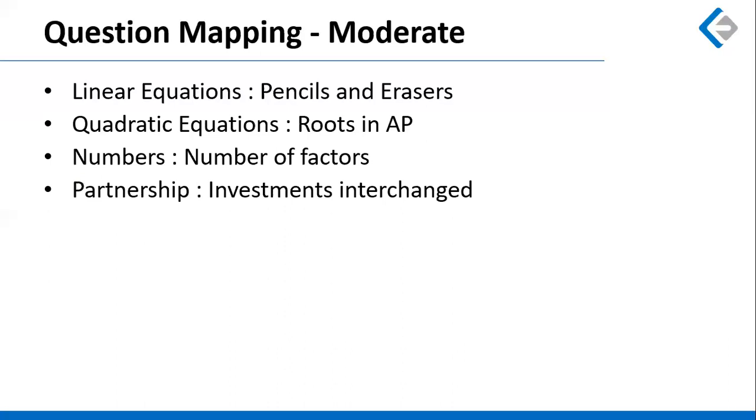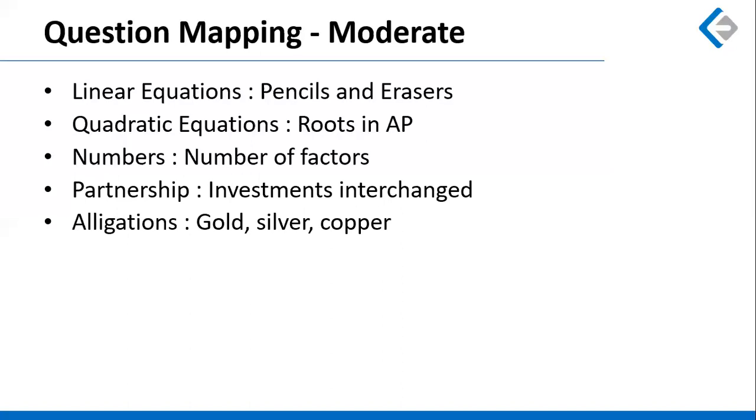There was a question on partnership where two partners were involved. If I remember the names correctly, it was Indumati and Bindumati. They invest X and Y amounts, and later on their investments get interchanged. So we had to find the new ratio of profit sharing, and on the basis of that, divide the profit. That was again a doable question.